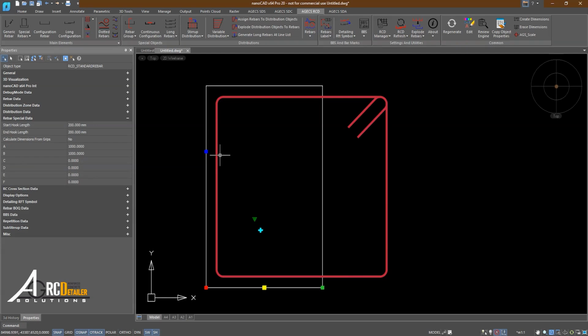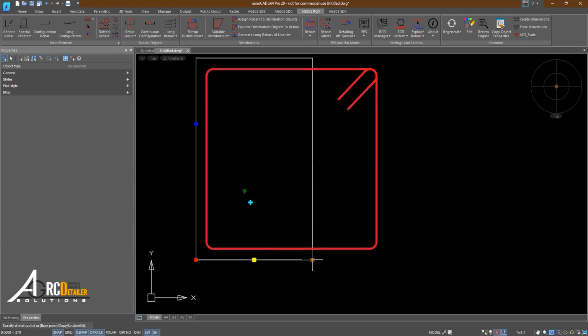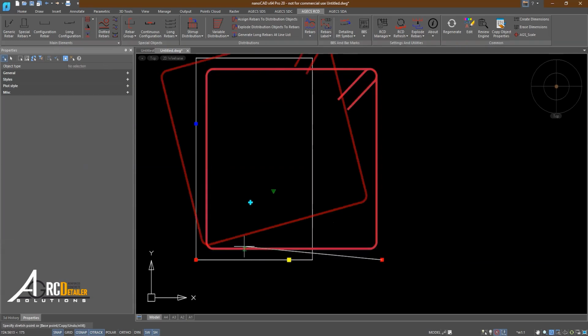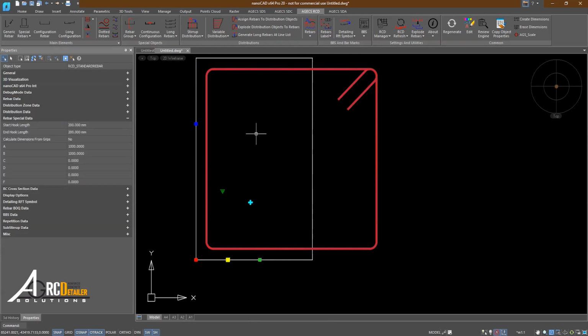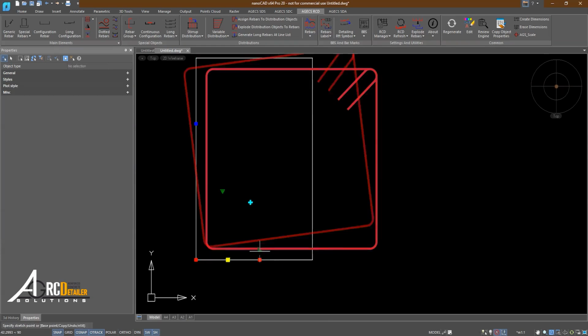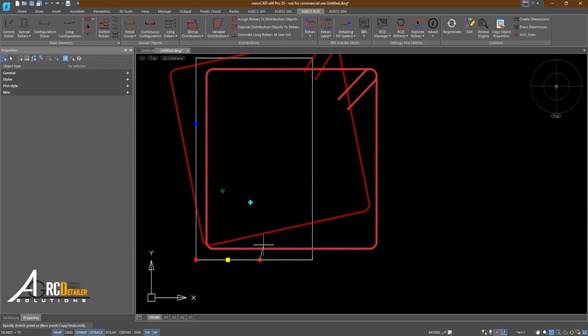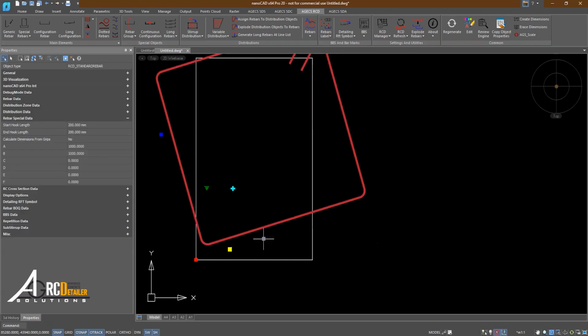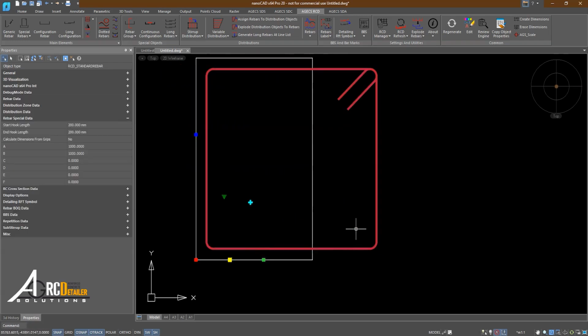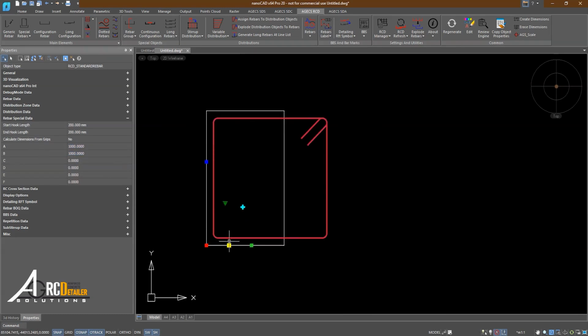As you can see now, when we move the grips for the height, the dimensions don't change. Of course, if I change the angle, it changes the orientation of the shape, but not its dimensions. The shape is no longer attached to the concrete, but takes the dimensions according to what I entered earlier. So right now I entered a value of 1,000 by 1,000.